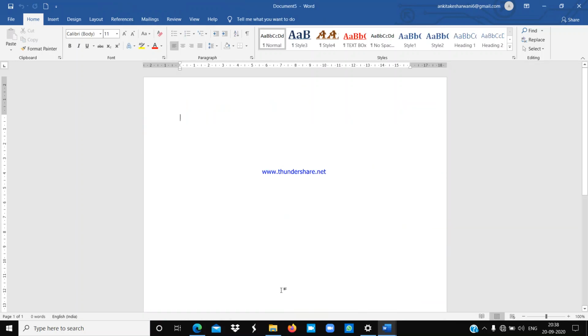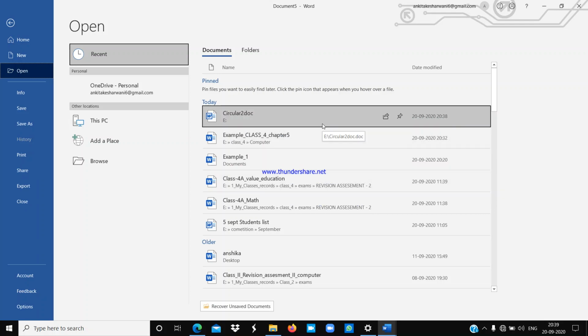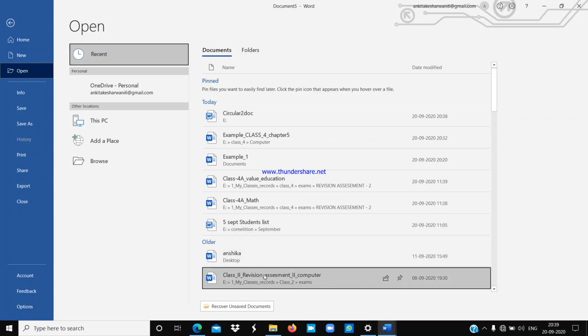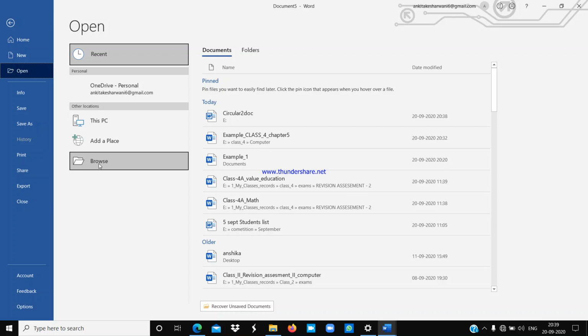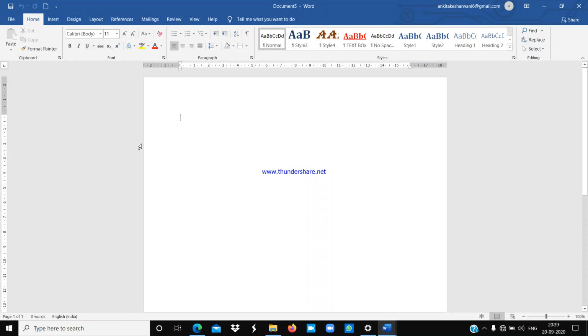The another way to open any file is you can use the shortcut key. So you can use Control plus capital O. So first you have to press the Control key, then hold down the O, and it will pop up in the same window. And from here you can select any particular file that you want to open, or you can just click on the browse button and choose your location from where you want to open any file. Understood everyone? Now we will see how we can close any particular file, particular document.